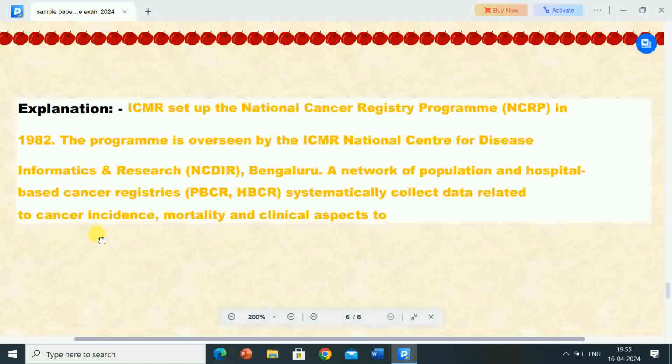Its explanation is: ICMR set up the National Cancer Registry Program in 1982. The program is overseen by the ICMR National Center for Disease Informatics and Research, NCDIR, Bangalore, a network of population and hospital-based cancer registries, PBCR, HBCR, which systematically collect data related to cancer incidence, mortality and clinical aspects too.